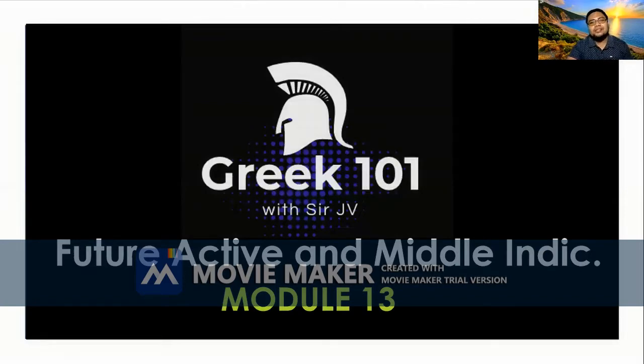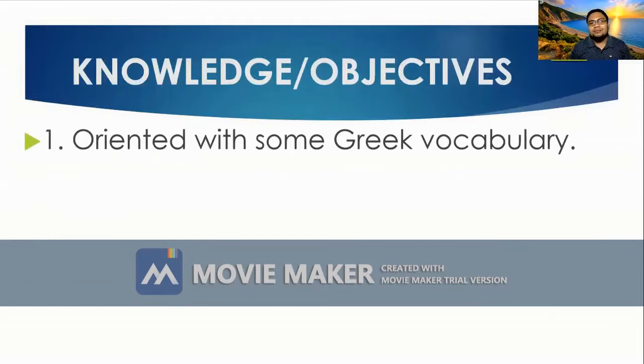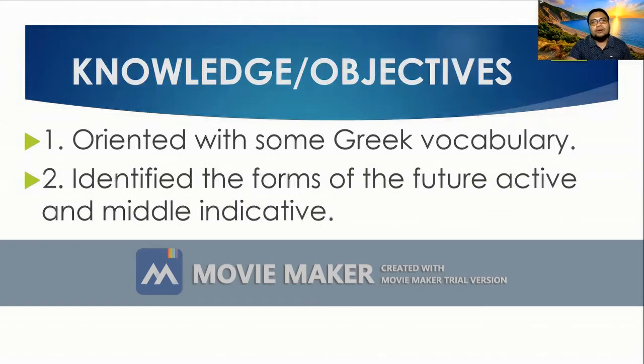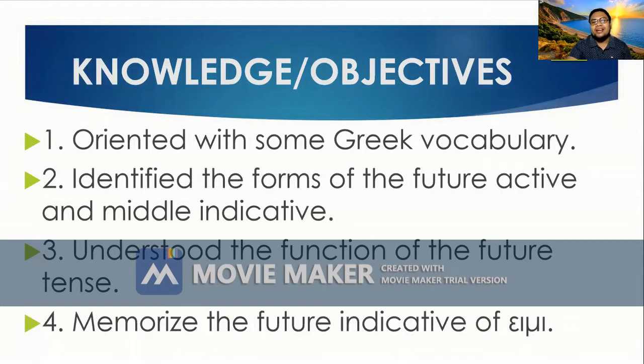Last time we talked about the imperfect active, middle, and passive. Today we will learn more about the future active and the middle indicative. So let's proceed to our objectives. The first one is to become oriented with some Greek vocabulary, and we will learn this vocabulary and its future form. Next, we will identify the forms of the future active and middle indicative. Thirdly, you will understand the function of the future tense and you will memorize the future indicative of eimi.